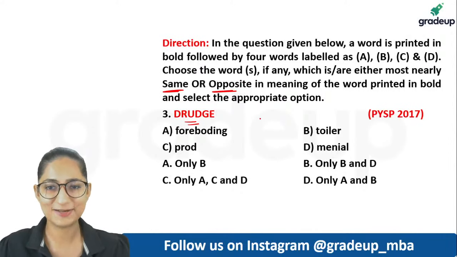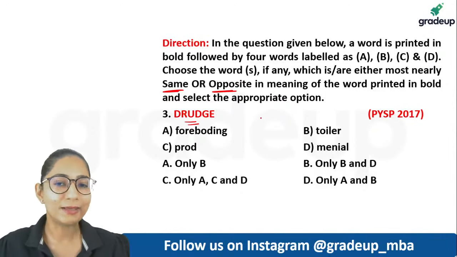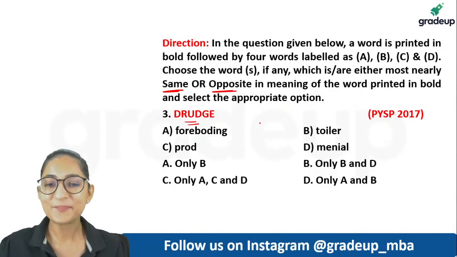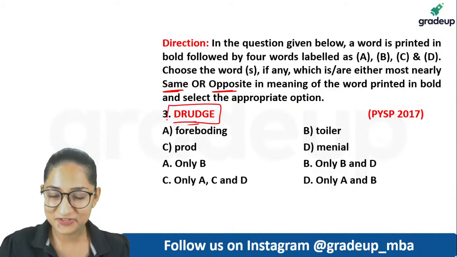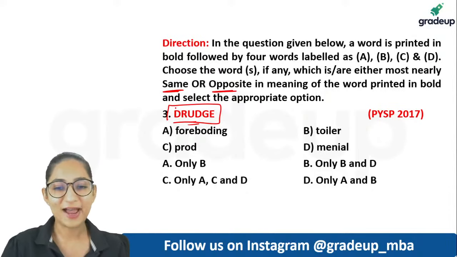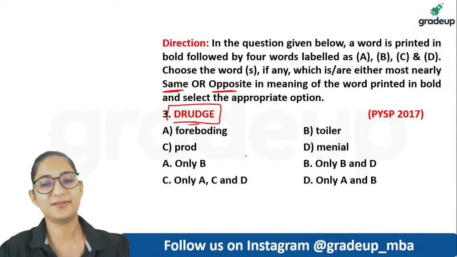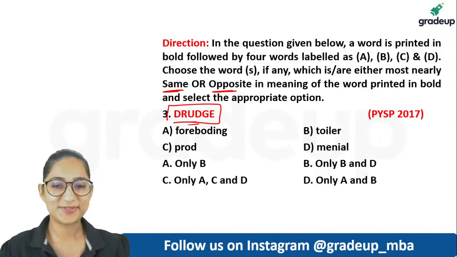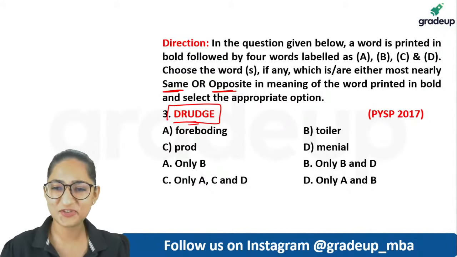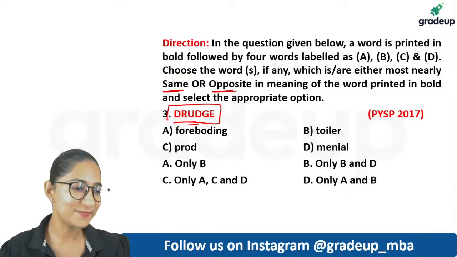So it's a synonym antonym question. Maharashtra CET has direct testing of vocabulary. So this is the word drudge. You have to choose the word out of these 4 options which is either similar or opposite in meaning. So what do you say? Who's a drudge, guys?